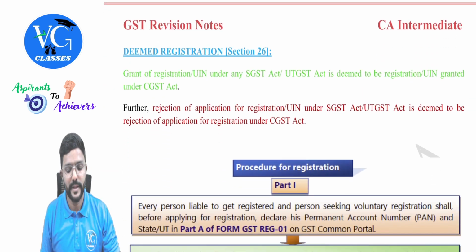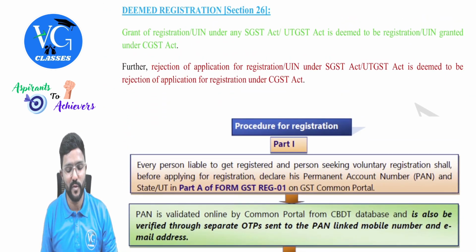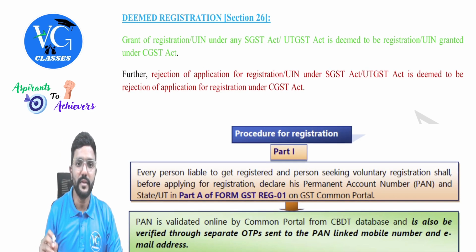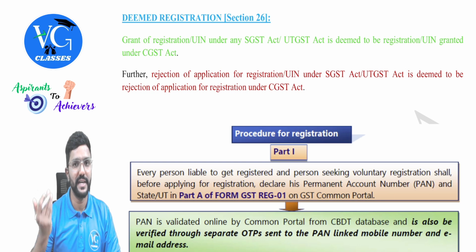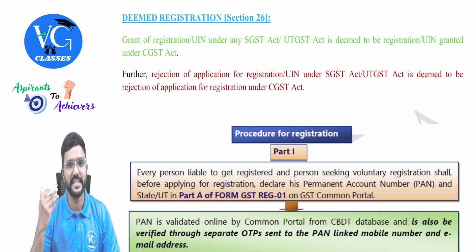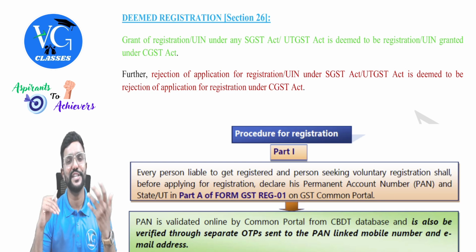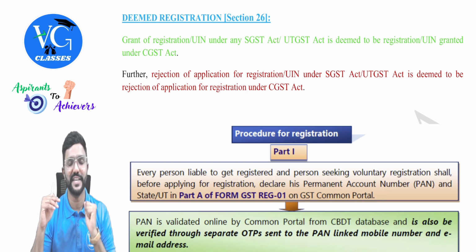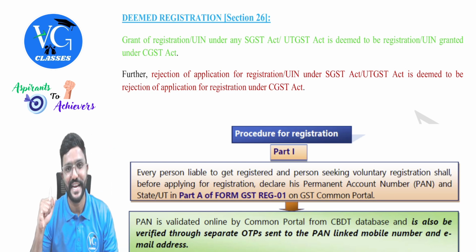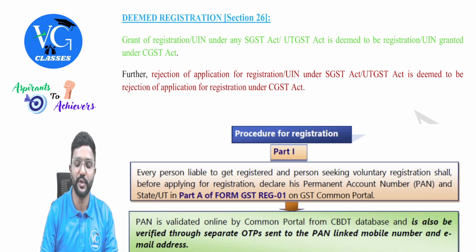Okay, sir. Then, as per section 26, which is a small section, now assume I have applied for registration under Karnataka SGST Act and registration is granted. Should I separately apply even under CGST Act? No, it is deemed approval. What if it is rejected? Assume I have applied for registration under Karnataka SGST Act and they have rejected. Can I apply under CGST Act and check it? No, no. It is deemed rejection even under CGST Act, guys. Got it? Yes, section 26.